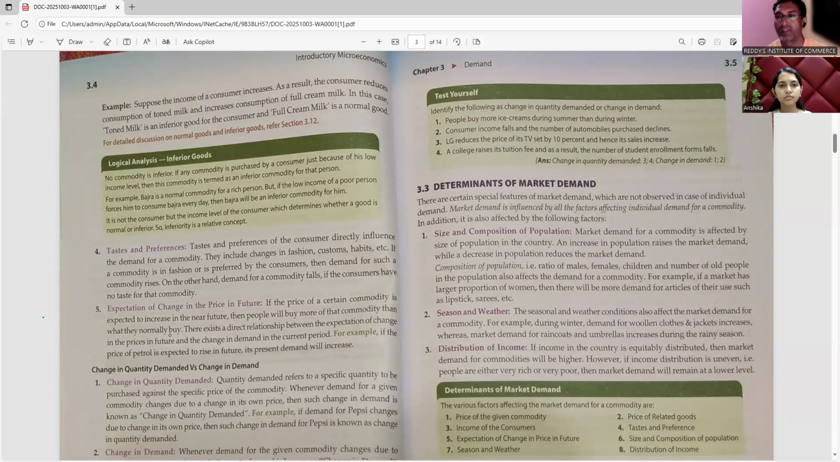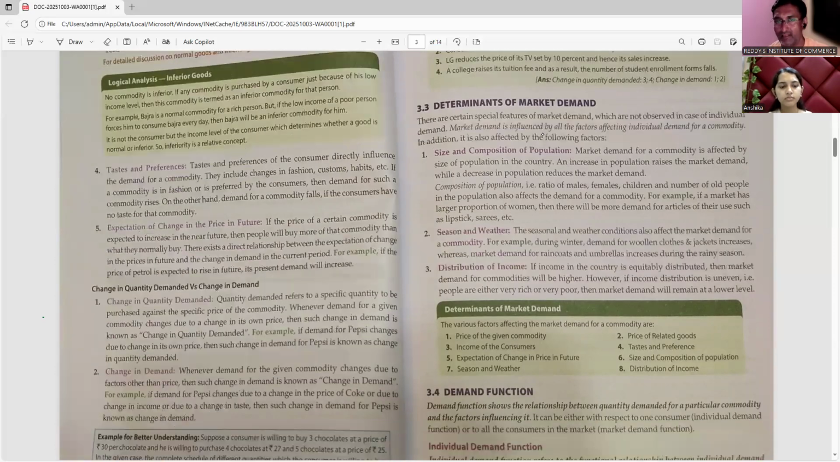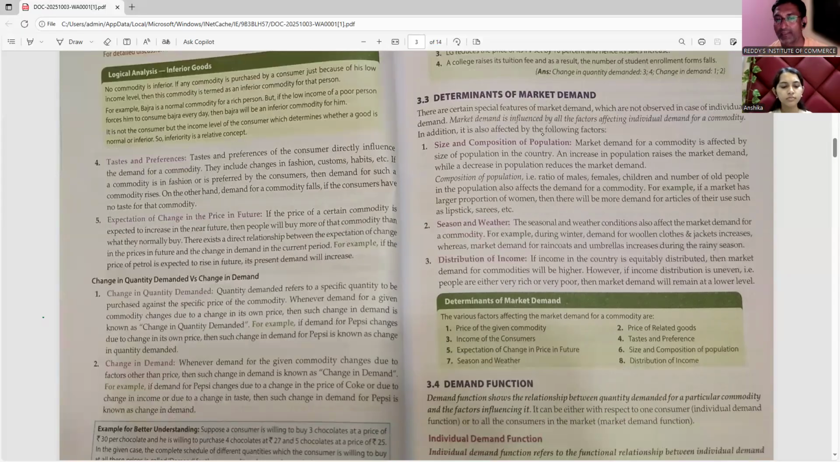Right? Now you can test yourself. People buy more ice creams during summer than during winter. Consumer income falls and the number of automobiles purchased declines. So we can write an answer. What are the determinants of market demand?